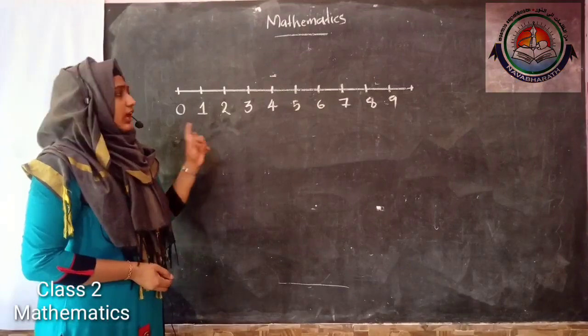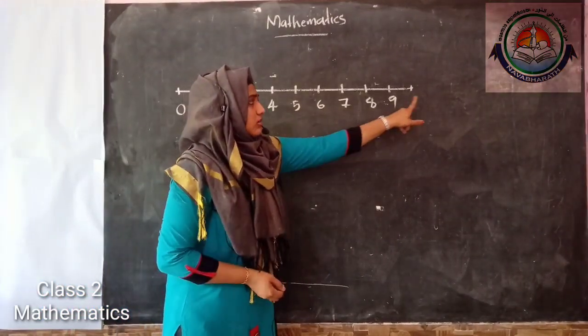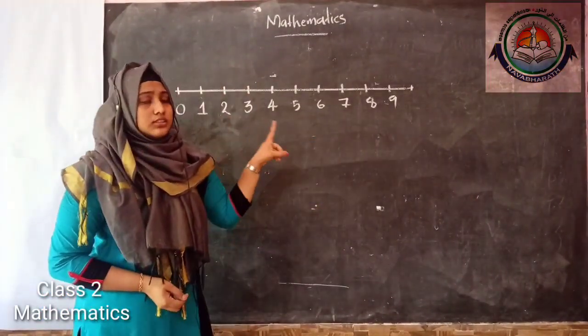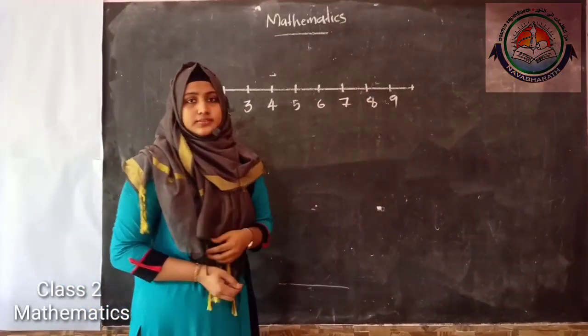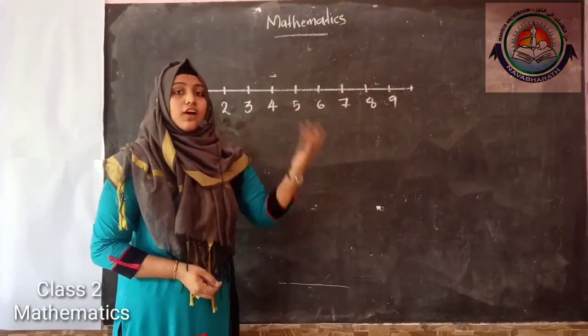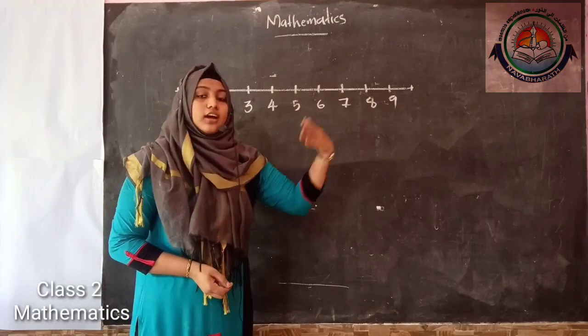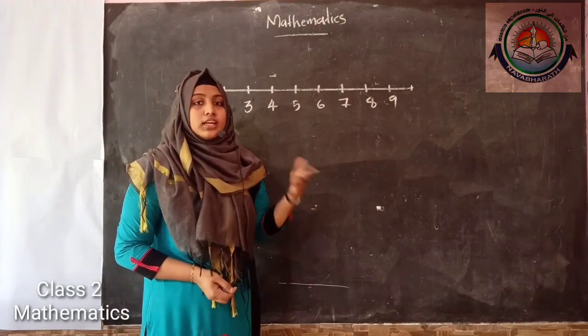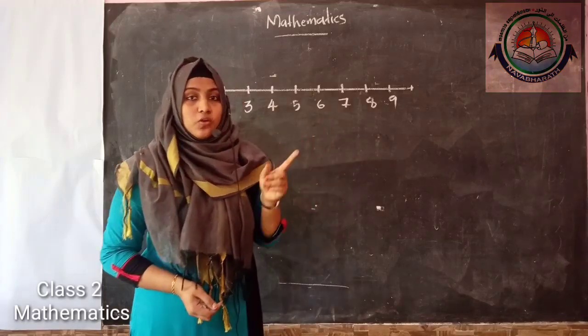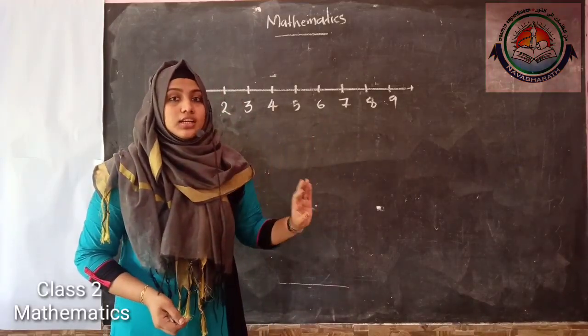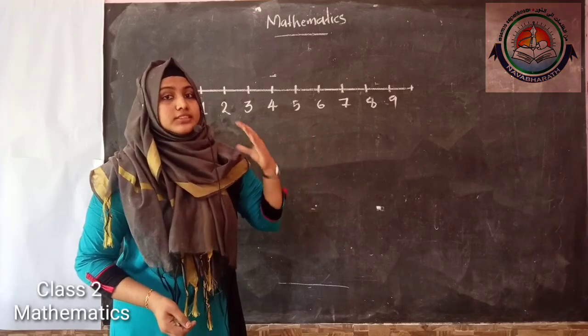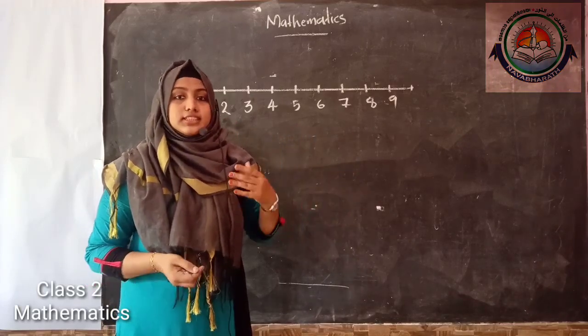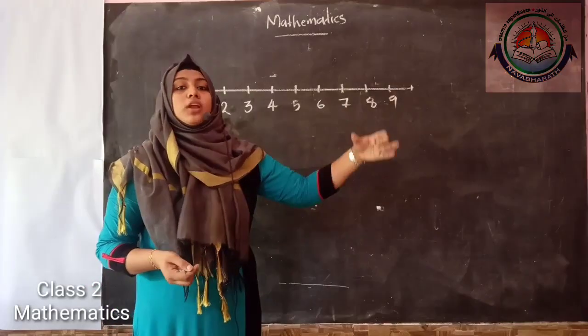So, can you say what will be the number after 9? 10. And after 10, 11. And after 11, 12. And then 13, 14, and so on. So we know the numbers are infinite. That means they never end. They increase more and more.